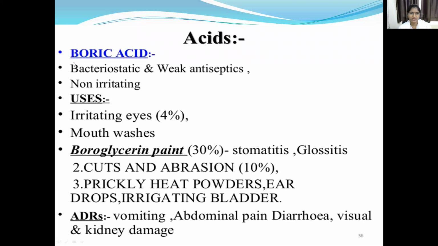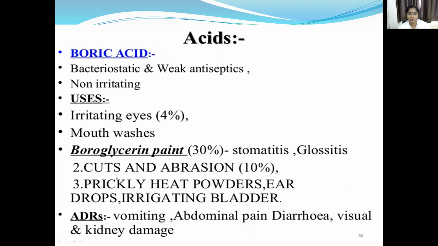The next one is boric acid. It has a bacteriostatic but weak antiseptic action. It is a non-irritating disinfectant. It is used as an irrigating eye solution that contains 4%, and it is also used for mouthwashes. Boroglycerin paint is used for stomatitis and glossitis, and for cuts and abrasions, and contains 10% boric acid.